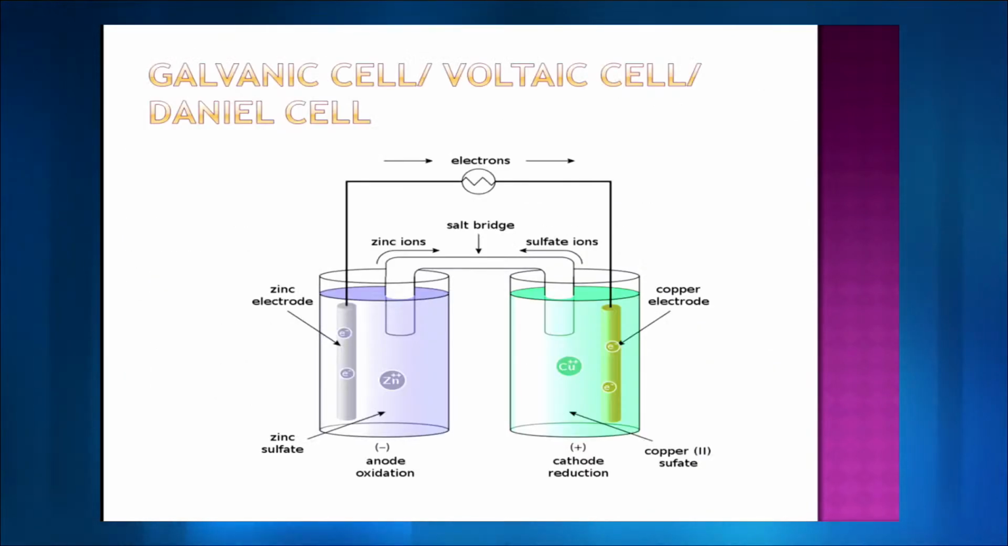So, these are again some of the differences, and this is a galvanic cell, which is also called a voltaic cell. It is also called a Daniell cell. So, these are just various names that we give to these cells, and this is what is happening.